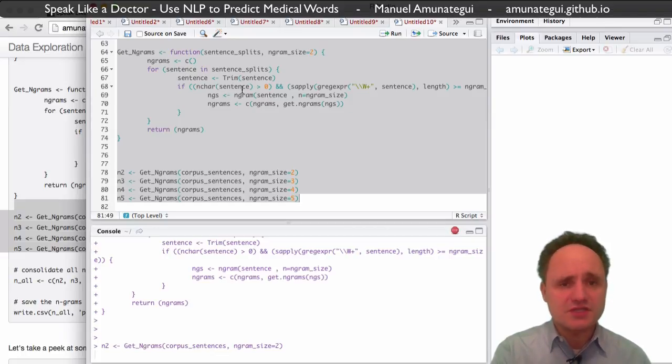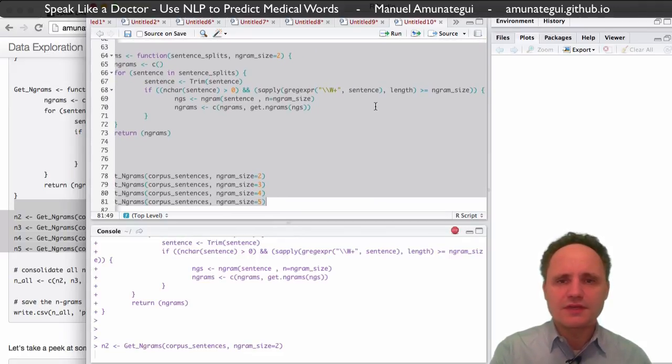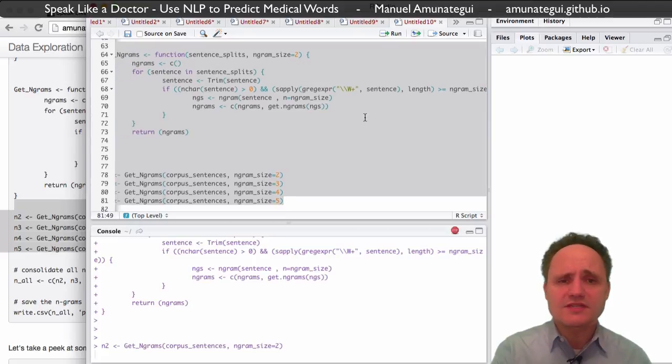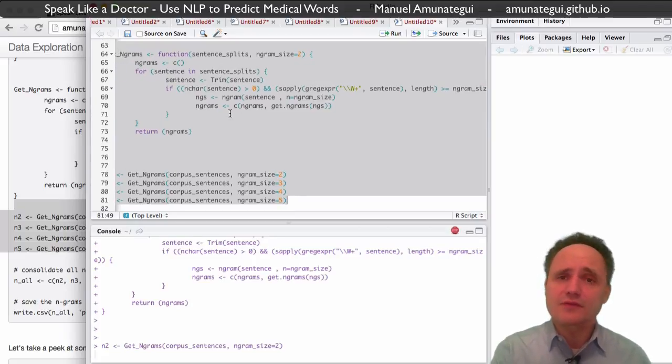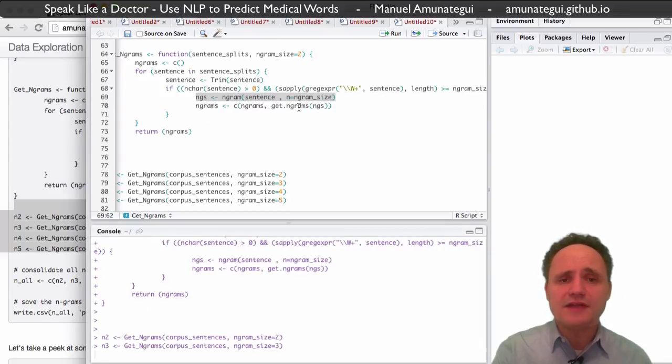It shouldn't be, but just in case. We also make sure the length of the sentence is bigger than the engram size we want. If there are only 4 words in a sentence and we want an engram of 5, we need to skip it because it's not going to help us. We already have that when we did the 4s. And simply we call the engram function with the size we want and stack them together.